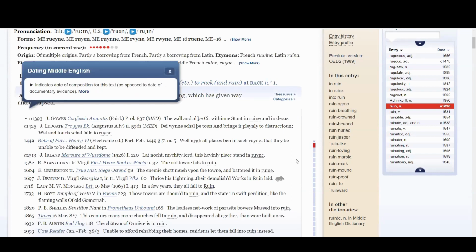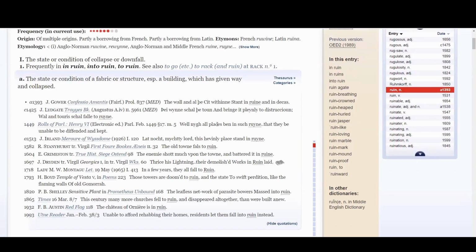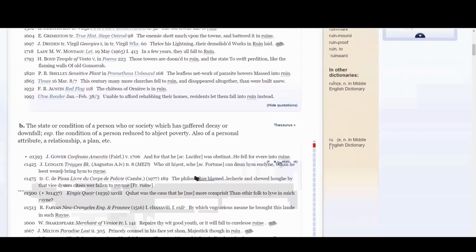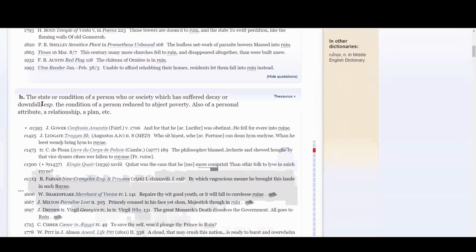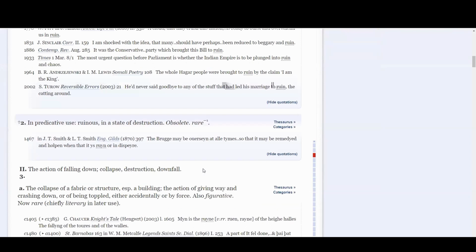So the first one we have here is condition of a fabric or structure. That's not going to be the one we want, because we want something that has to do with people. This one seems a little closer. The state or condition of a person or society which has suffered decay or downfall, a person reduced to abject poverty. Now that's where this one goes off the rails, because clearly Amelia is not in abject poverty. She's doing much better. So that's not really right, but it's closer. We may be on the right track here.